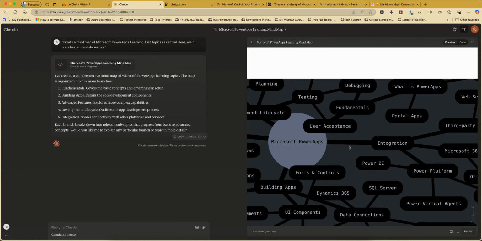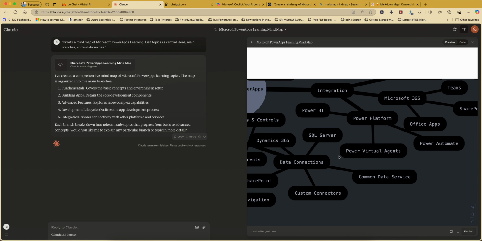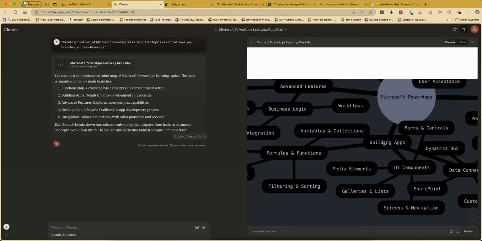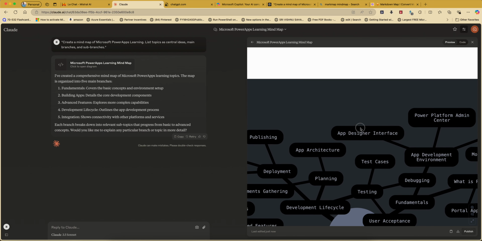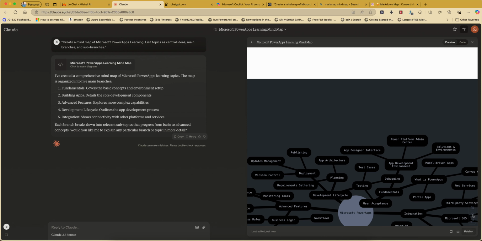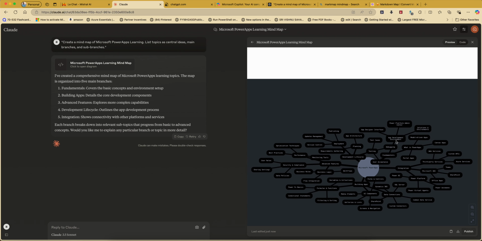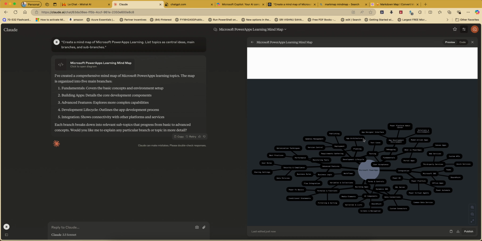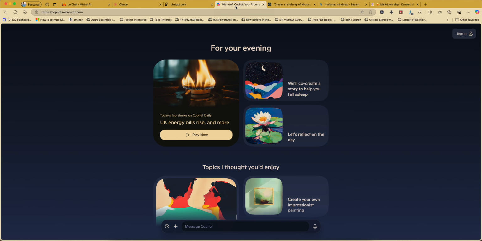Maybe it looks a little confusing, but it gave all the topics which are related to Power Apps. I like this because it gave at least some terminology of whatever we need to learn using this map. Claude is more fine when compared to ChatGPT for this query. Okay, let's go to Copilot and try here.